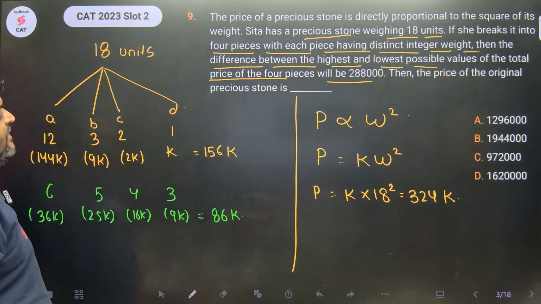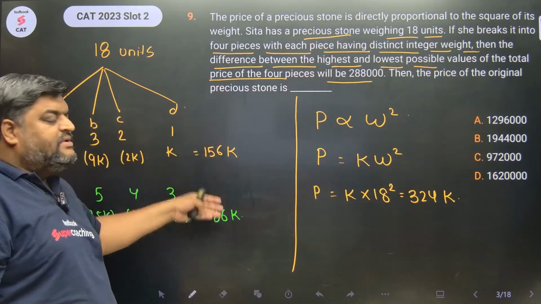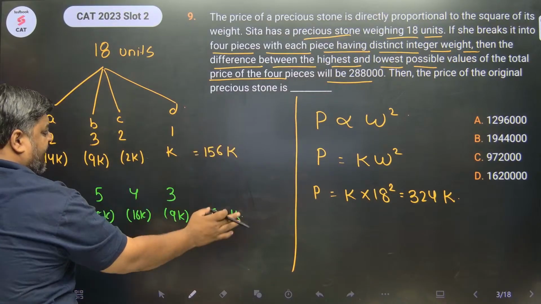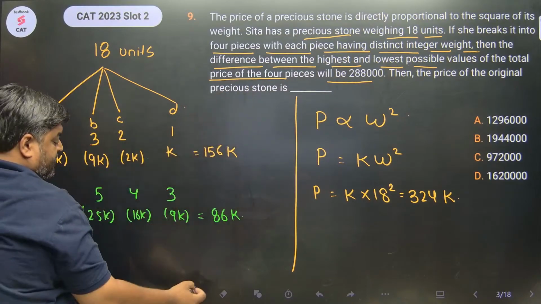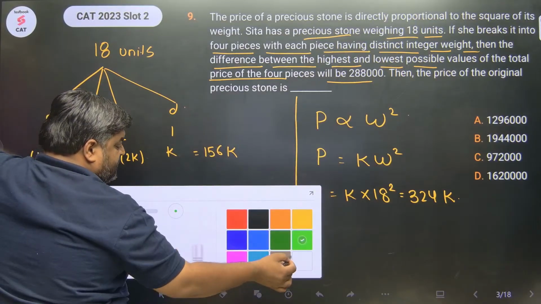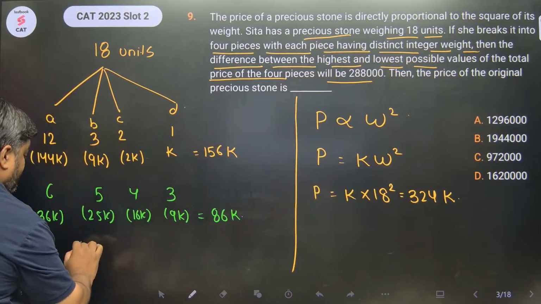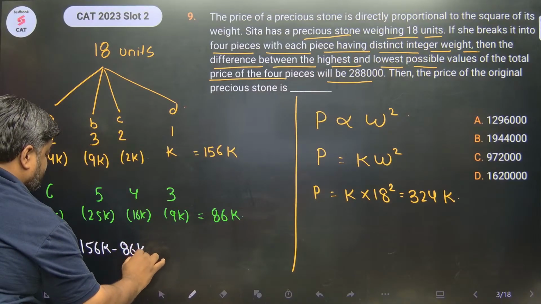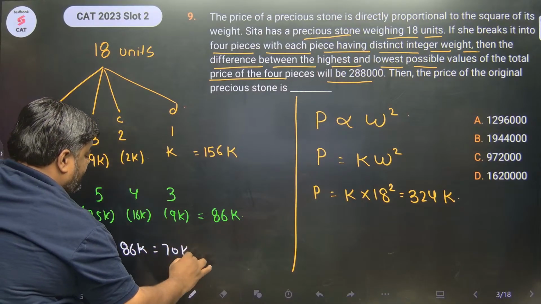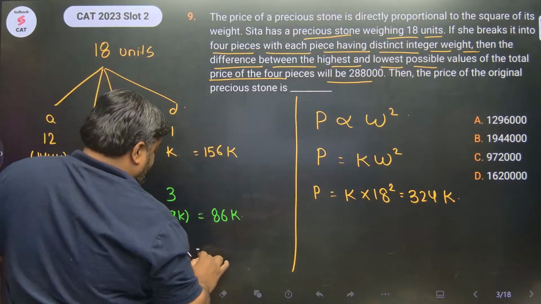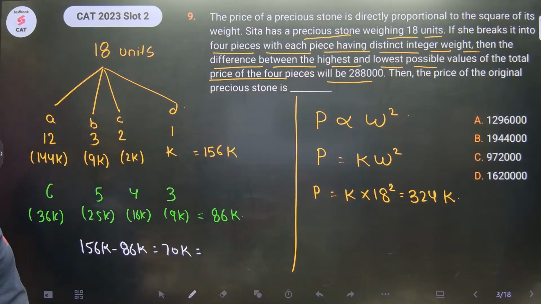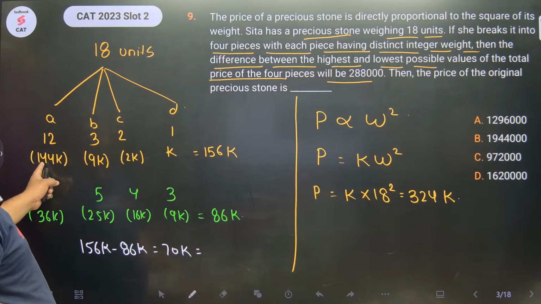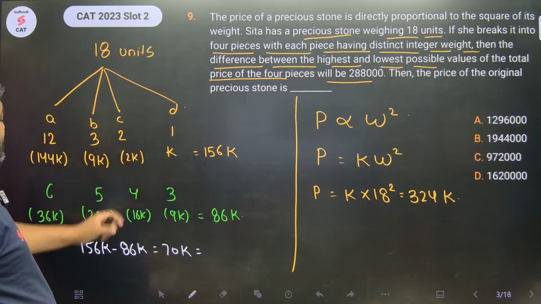And the difference between these two, maximum possible and minimum possible, is 2,888,000. So I can proudly write 156K minus 86K. How much is this? This is 70K.